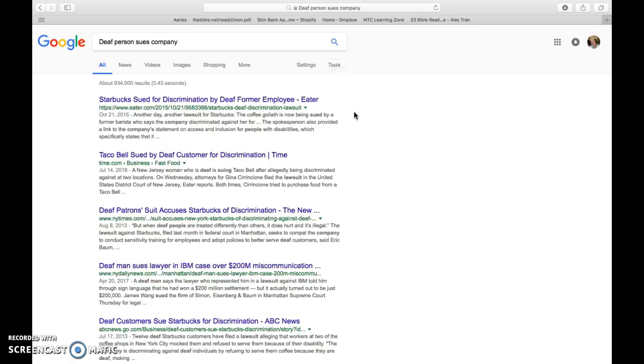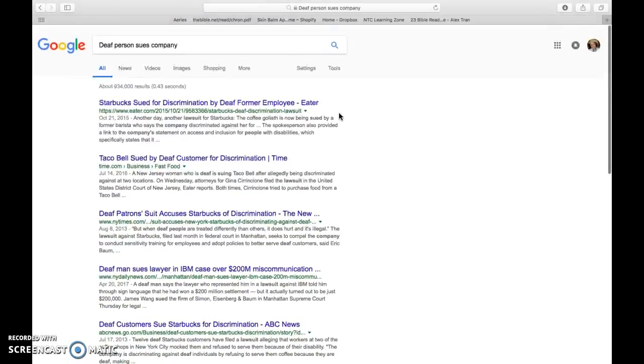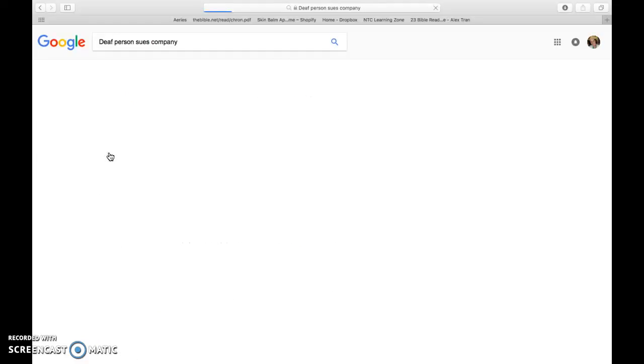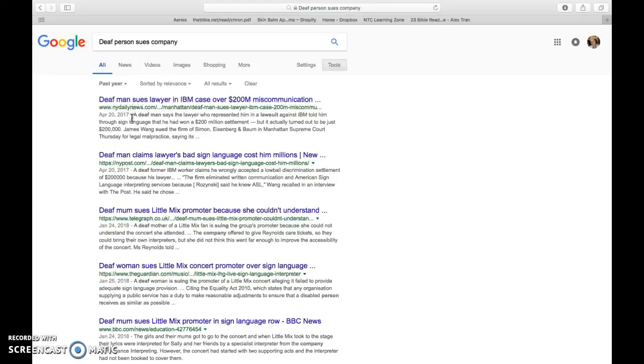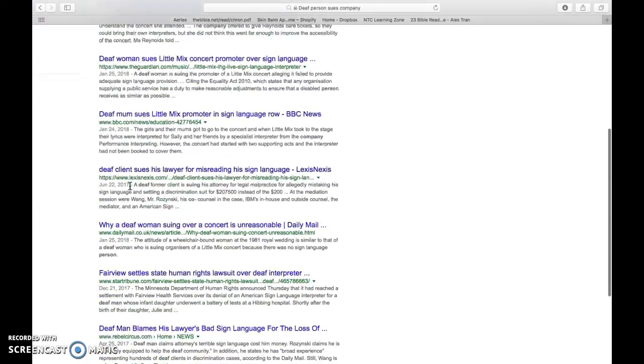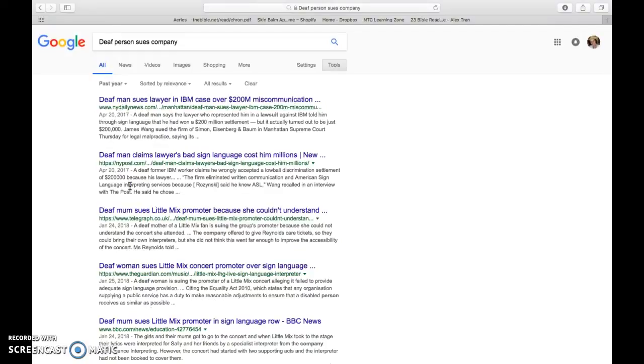To get articles that were specifically from the last year, you're going to go up to Tools, then go over to Anytime and choose the past year. Then all that's going to pop up are the lawsuits that have occurred within the last year. Okay? So now let's say that you want to find something more specific.